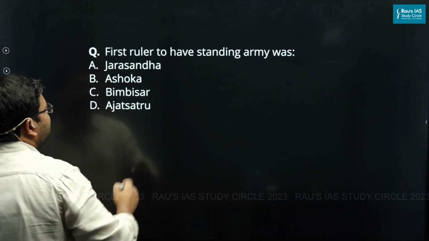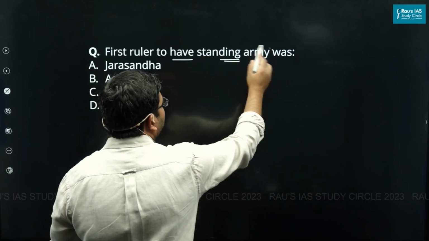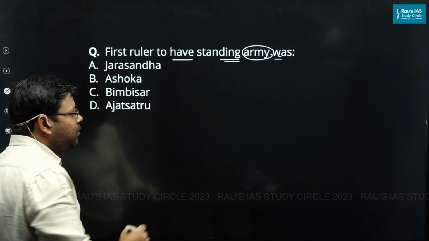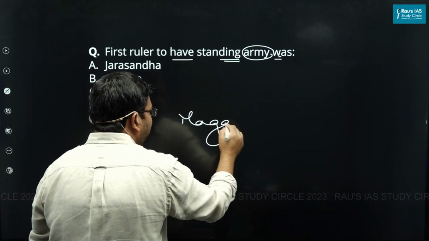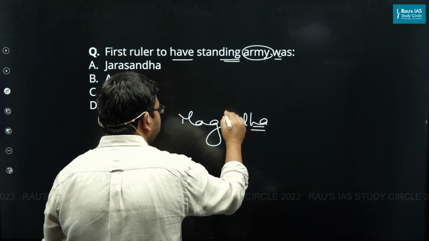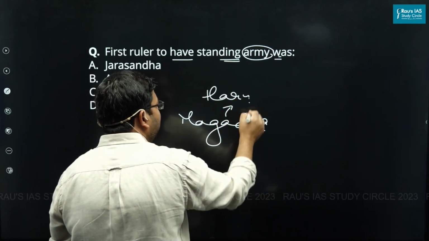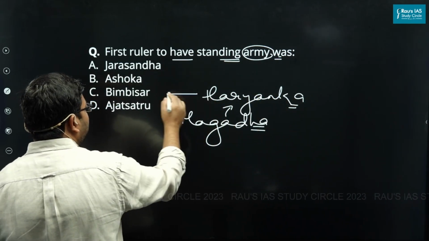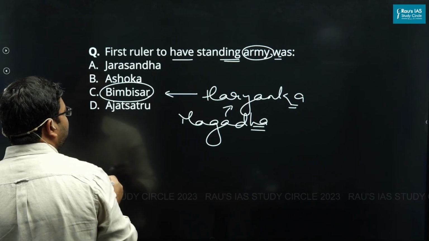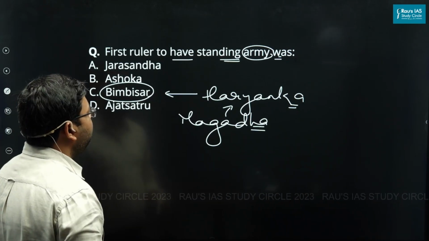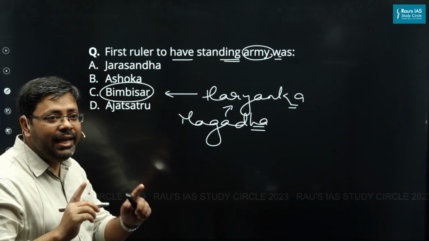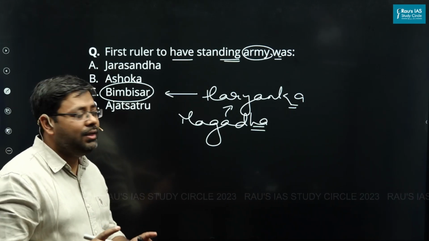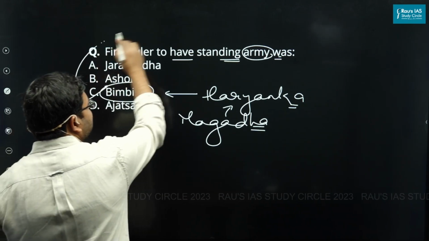The next question says that the first ruler to have a standing army was. The first powerful Mahajanpad was Magadha. And Magadha became very prominent in the rule of Haryanka dynasty. And in Haryanka dynasty, the first powerful ruler was Bimbisar. Bimbisar was so powerful because he was the first ruler in ancient India to have the permanent standing army. So answer here would be C.